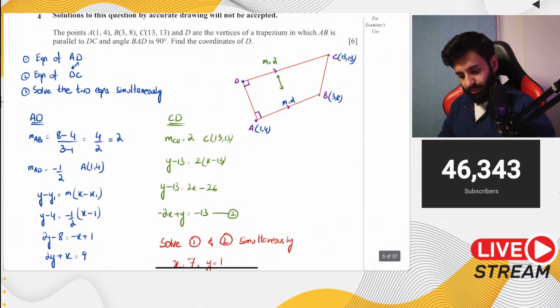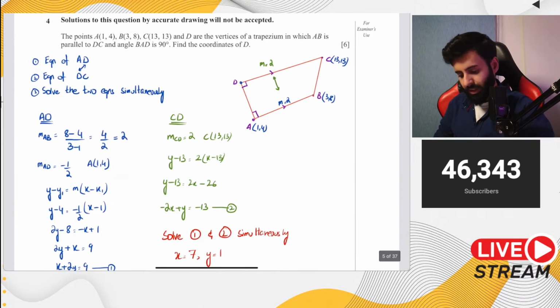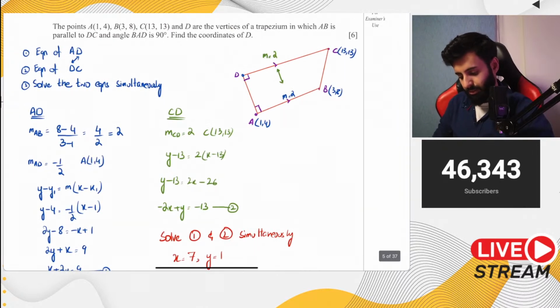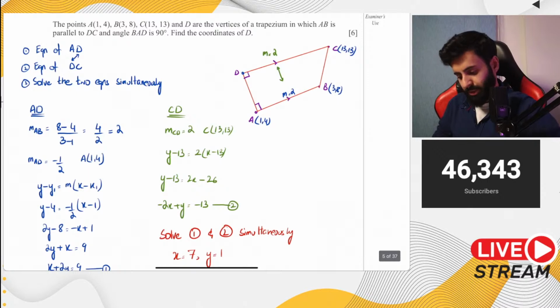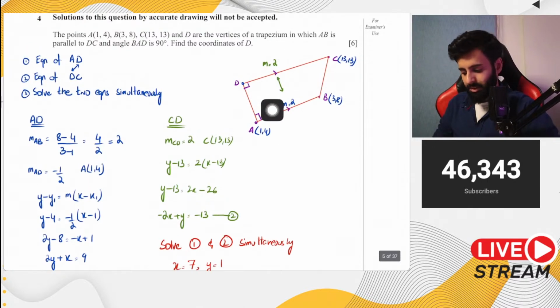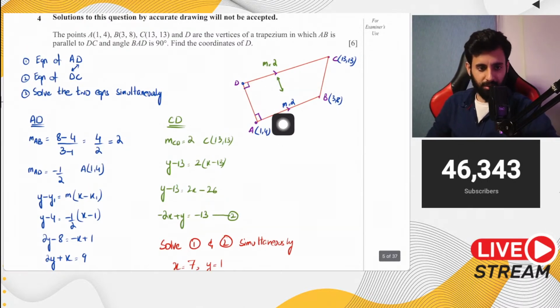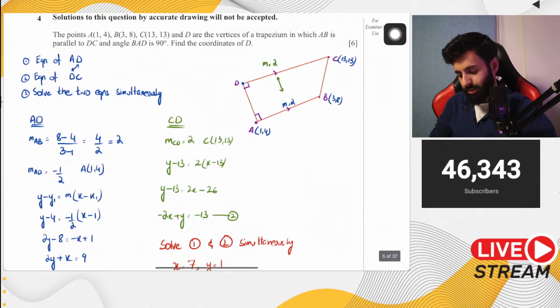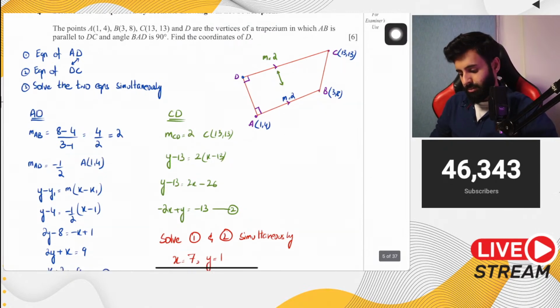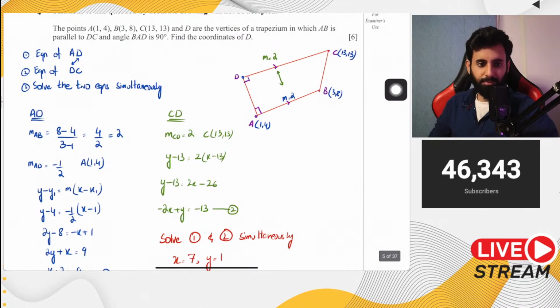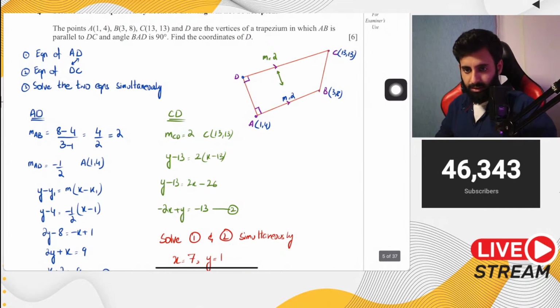You're right. Here, this is what the correct answer is. It's 7 comma 1. Let me tell you why it doesn't make sense. Like I said, it's not drawn to scale. When you draw it to scale, it will make total sense. But because it's not drawn to scale, that's why it doesn't. But yeah, that's that.